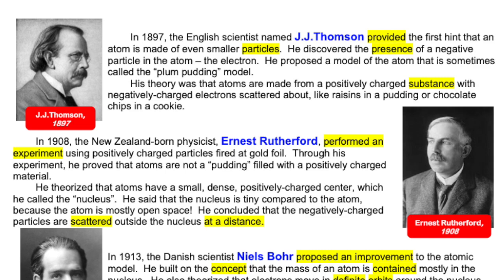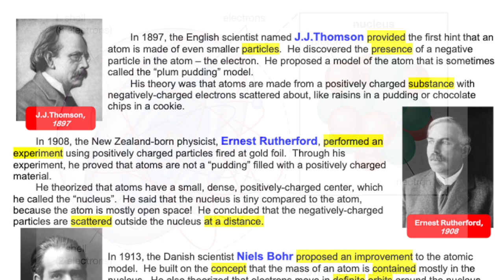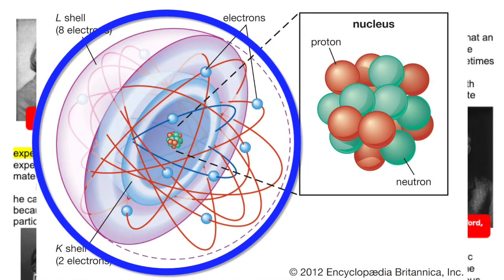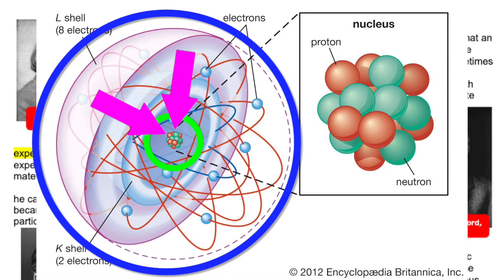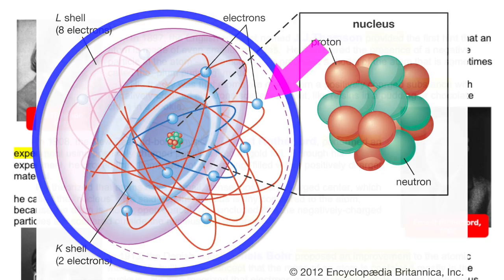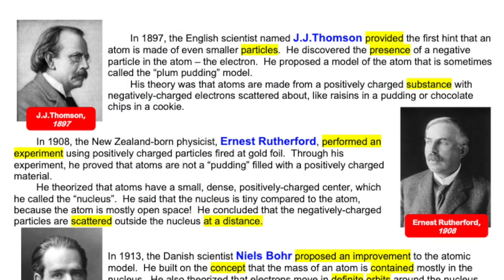In 1897, the English scientist named J.J. Thomson provided the first hint that an atom is made of even smaller particles. He discovered the presence of a negative particle in the atom, the electron. You already know within an atom, we have a nucleus. Within the nucleus, there are positively charged protons and neutrons. Outside of this nucleus, there are electrons. Well, this is the guy who discovered the electron.